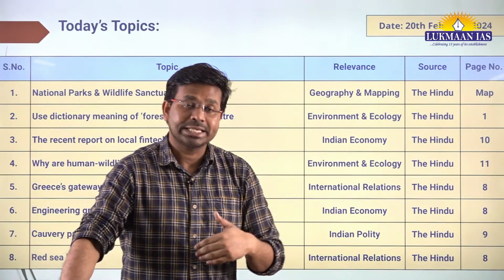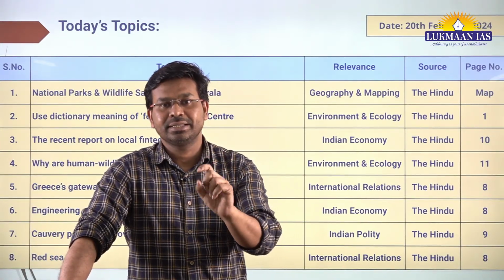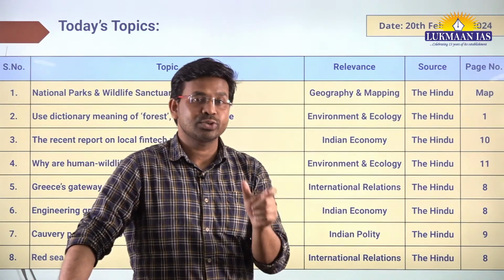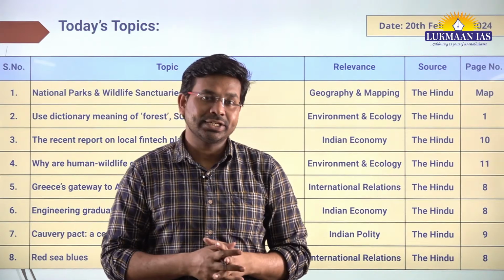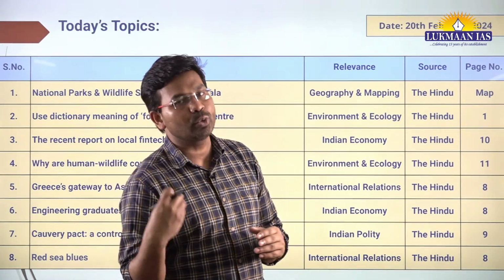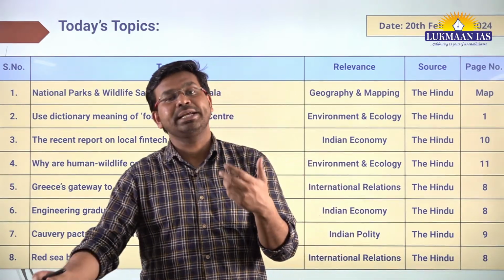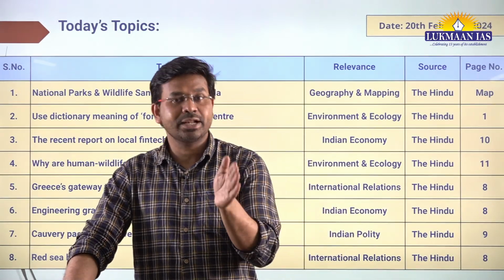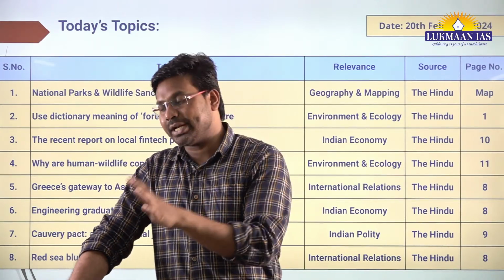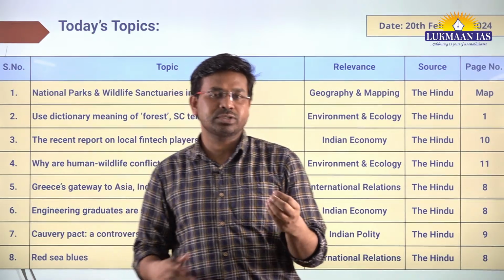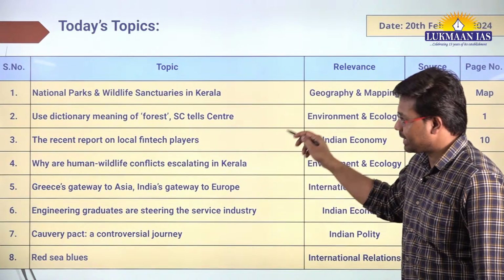Apart from this, I would like to highlight one important thing: the Hindu newspaper has also started coming up with an international edition. In the international edition, generally they do not include localized things; they include the most important and relevant aspects. So many times there are articles that are similar in the international edition and also in the Delhi edition. Sometimes, if there is an additional article, we cover it in the analysis itself.